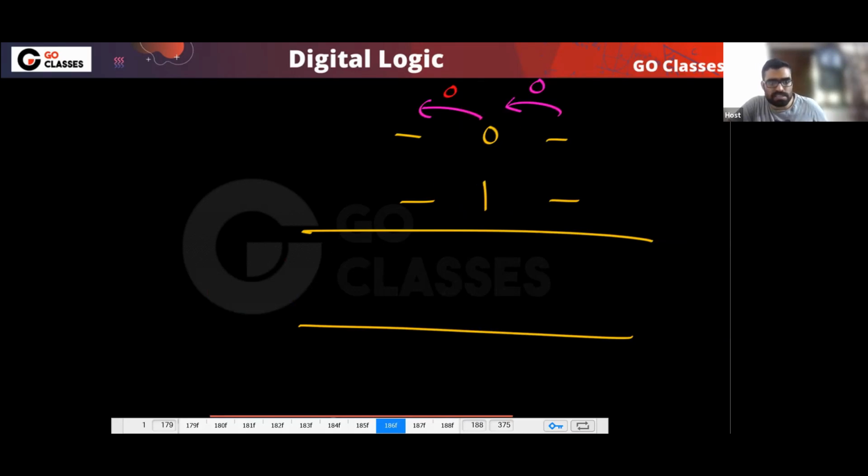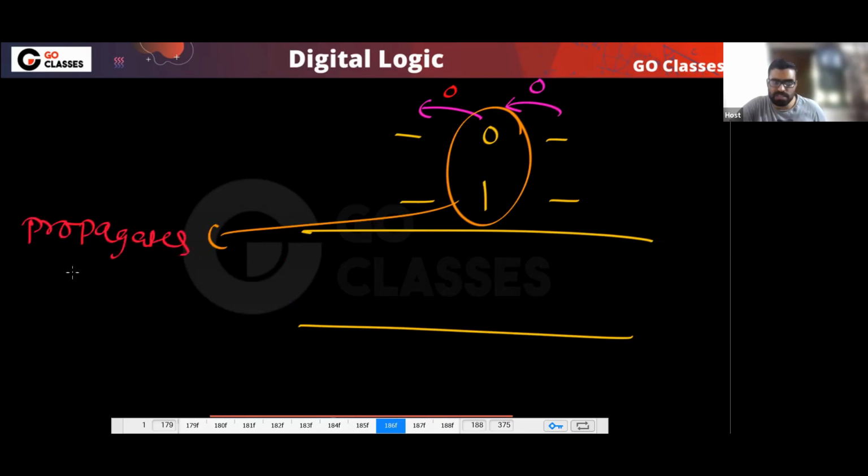So I can say that this combination simply propagates the incoming carry to the outgoing.